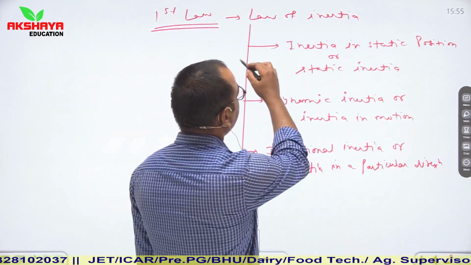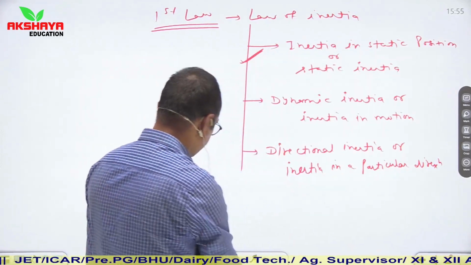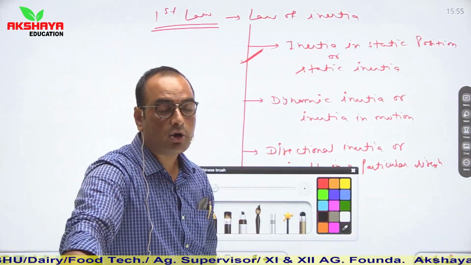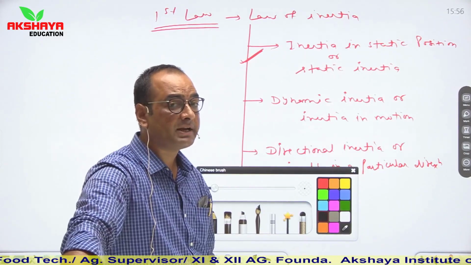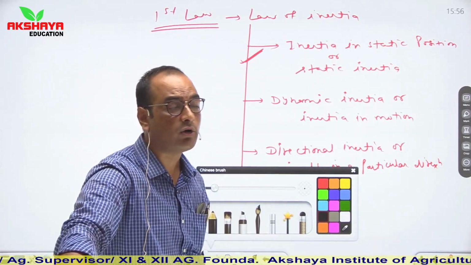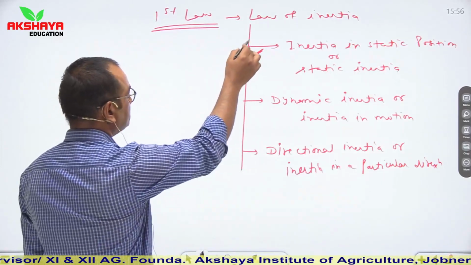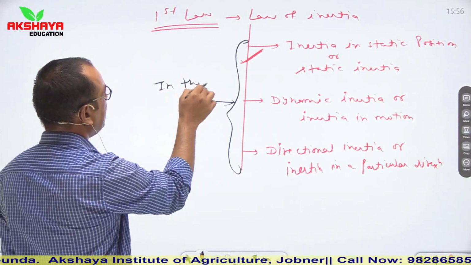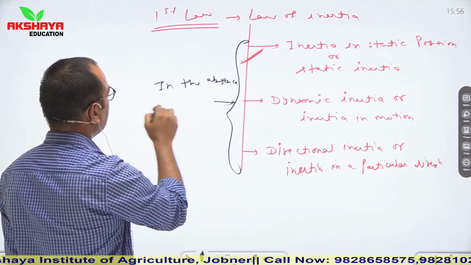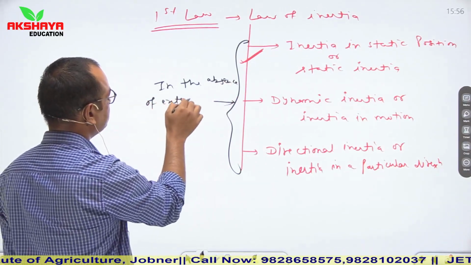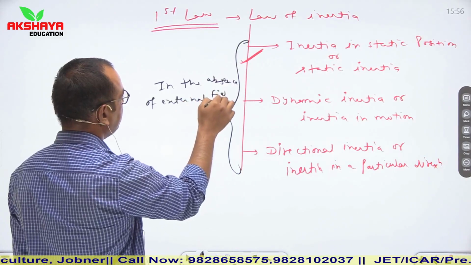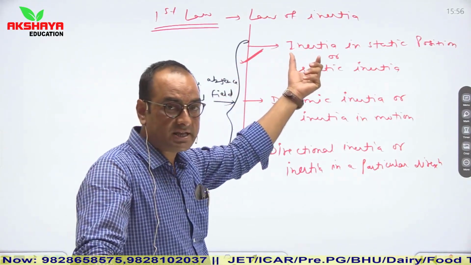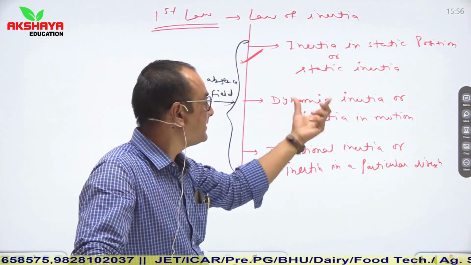If we talk about the first, inertia of static position or static inertia, then according to this law of inertia, if any object is at rest, then that object wants to be at rest until any external force is applied on it. If I generalize all these three, then first thing is, in the absence of an external field, if any object is at rest, then that will be at rest until any external force is applied.